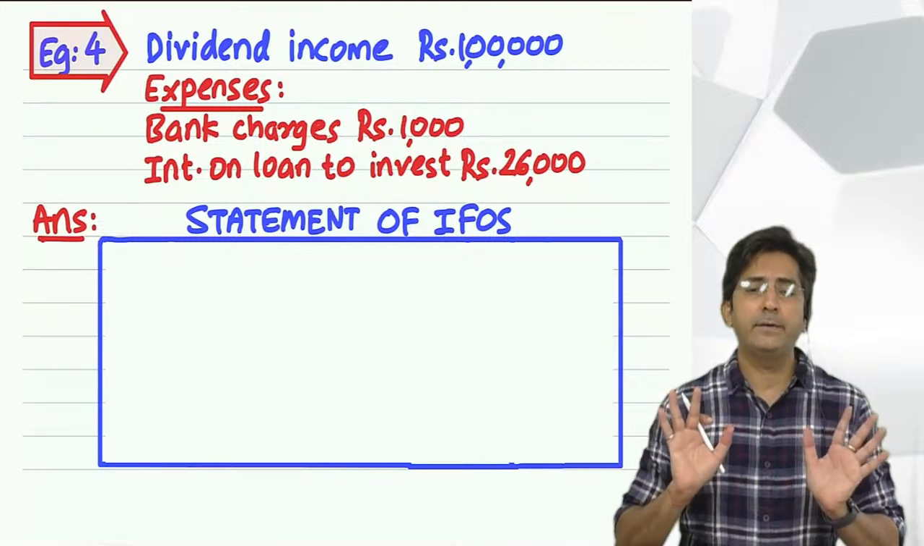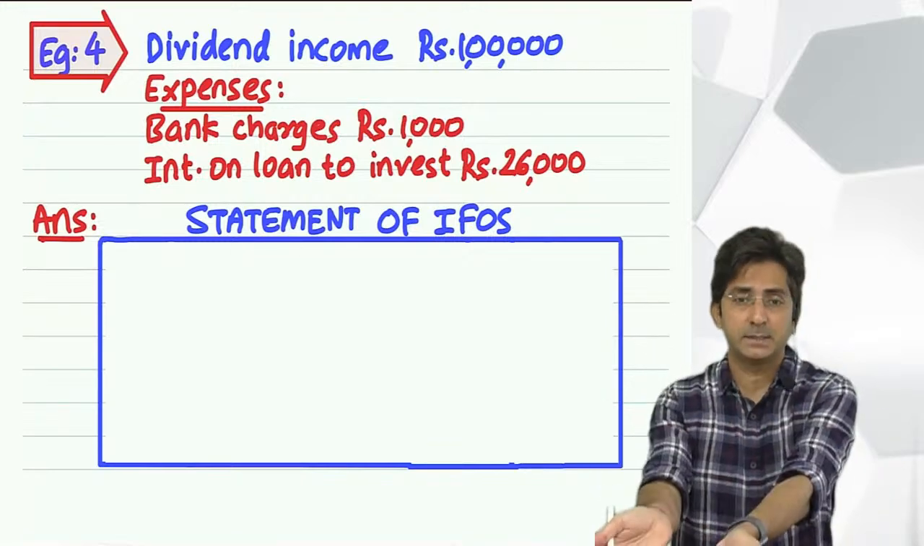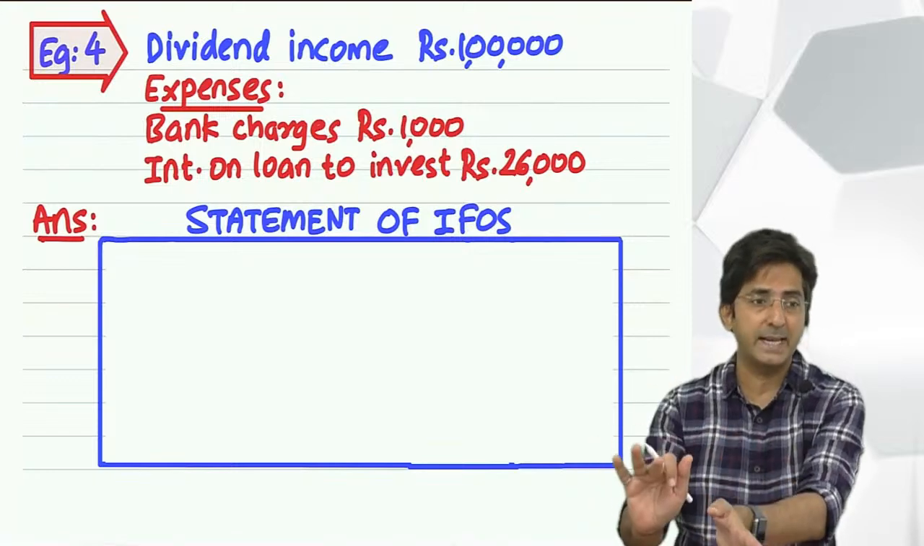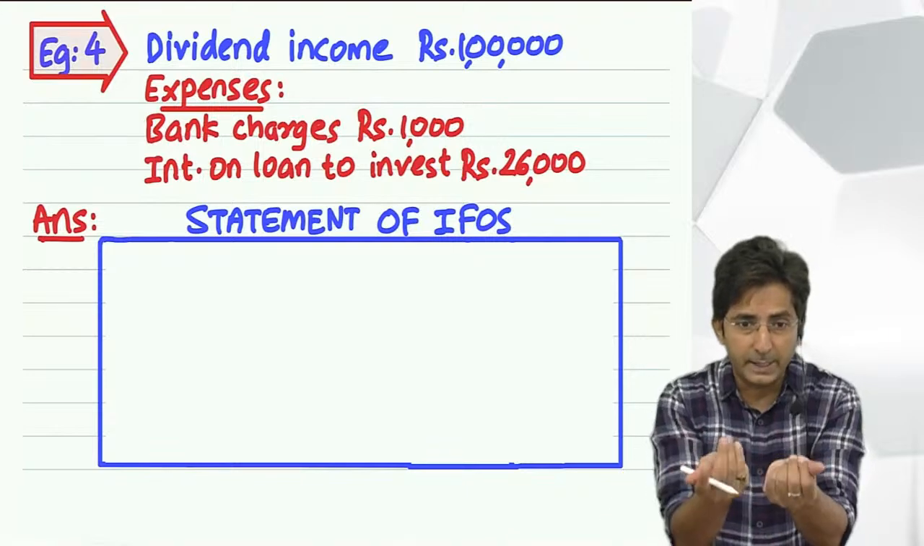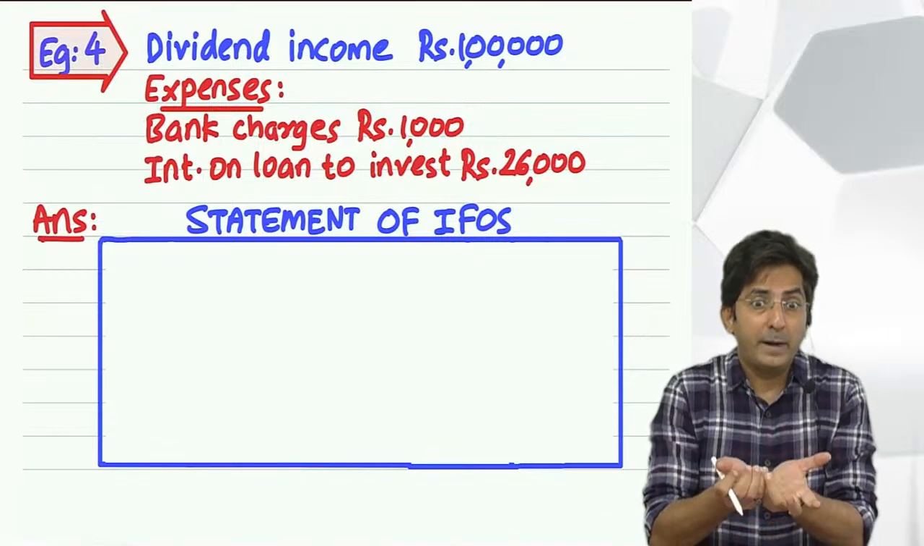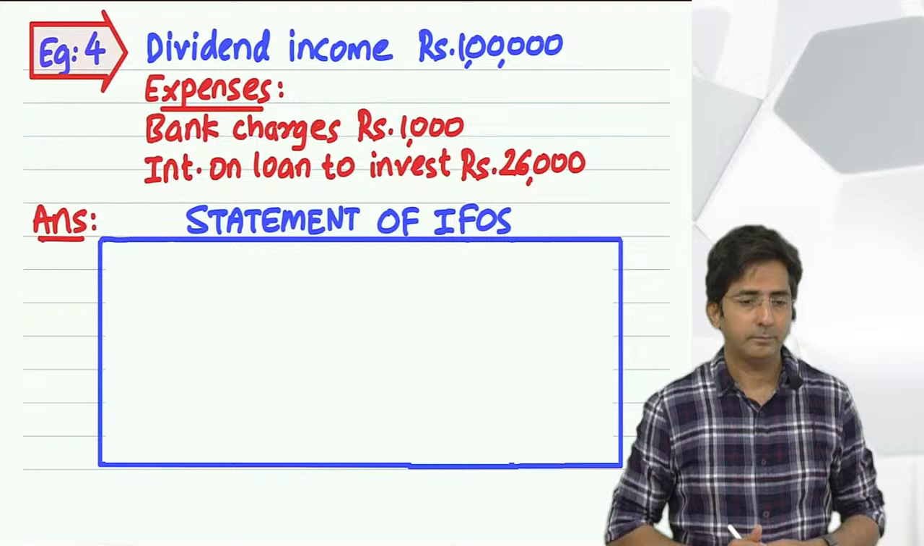See, why do you get dividend? Because you invested in shares. Dividend is an income from shares. But you have to invest in shares, and to invest in shares, you need money. So you might have taken that money on loan.